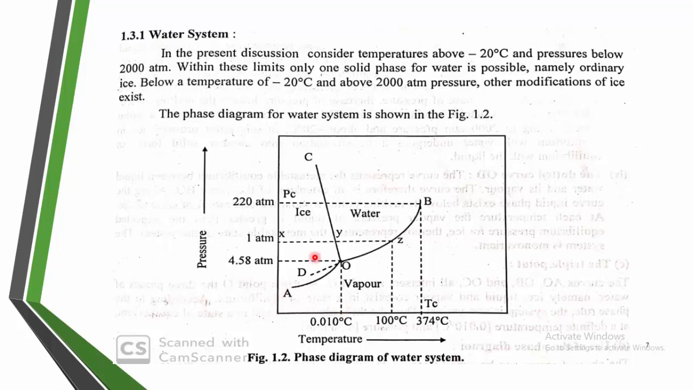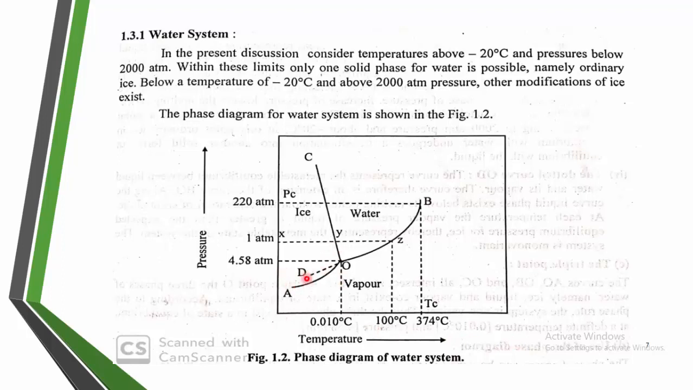In the present discussion, the temperature is minus 20 degrees Celsius and pressure is below 200 atmospheric pressure. As we know, here there is a line of 1 atmosphere pressure, and 220 is a high pressure, and below that again 4.858 atmospheric pressure. Likewise, temperature is on the x-axis.